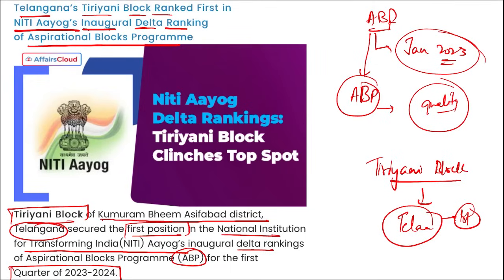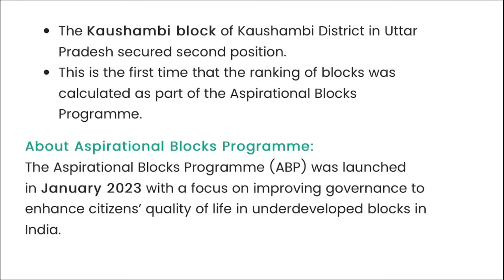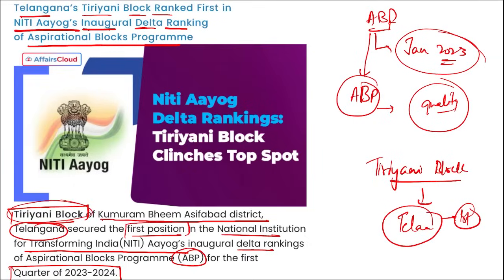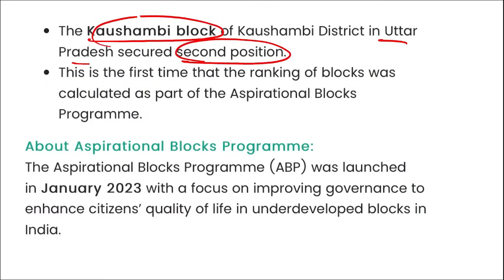The quality of life for the people here was better as compared to a few months back. Next, the Kausambi block of UP secured the second position, and the top position was with Tiryani block. These two things you need to remember.